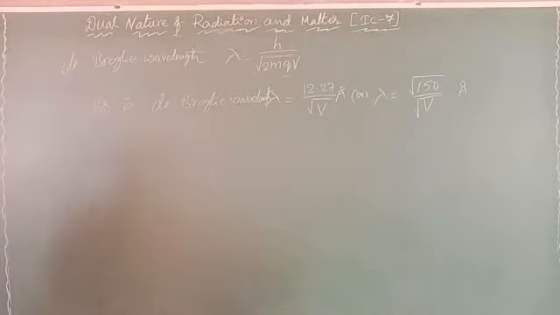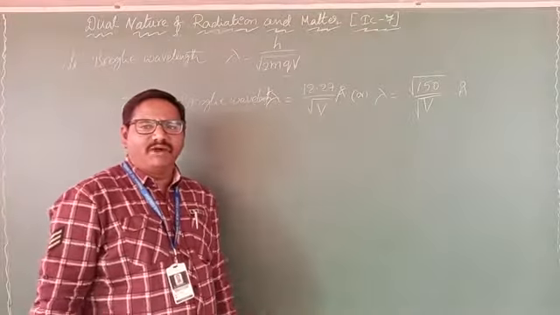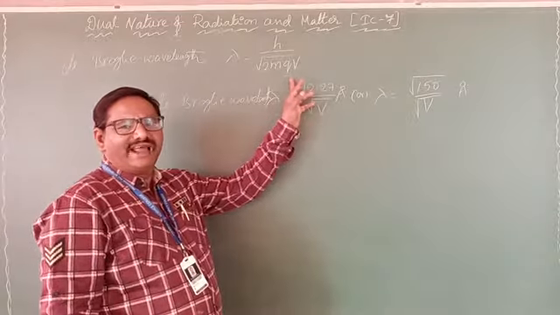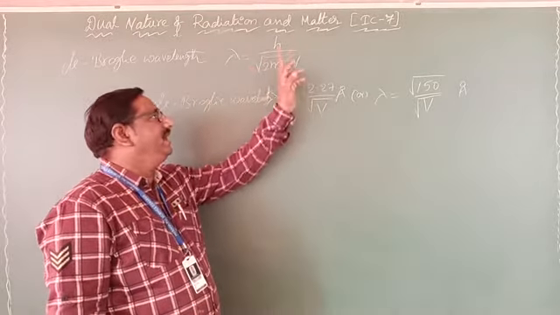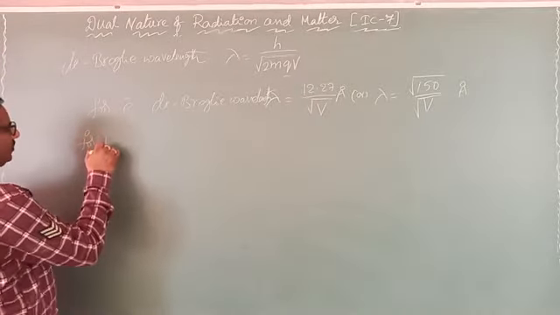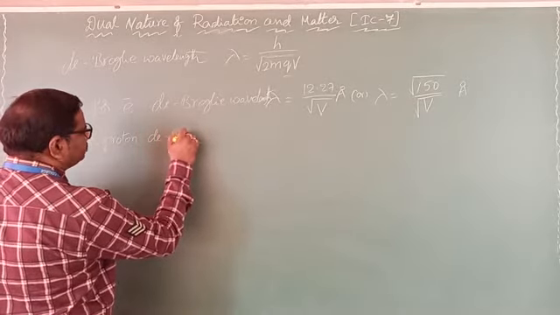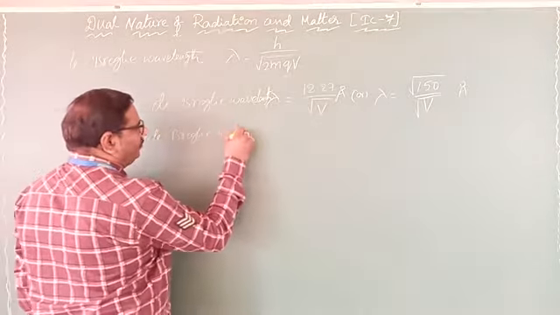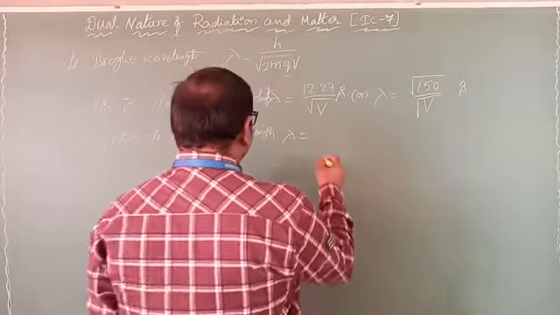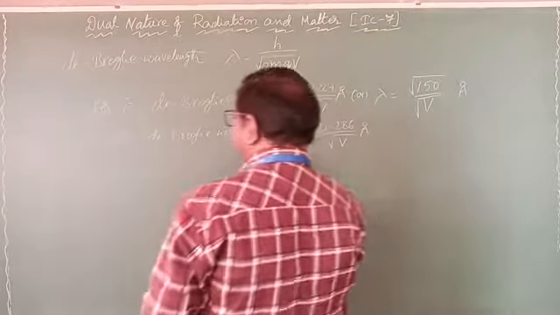Suppose you take a proton. We already know the mass of proton is 1.67 × 10^-27 kg, the charge of proton is 1.6 × 10^-19, and Planck's constant value will be the same. Then for a proton, the de Broglie wavelength lambda equals 0.286 by root V angstroms.